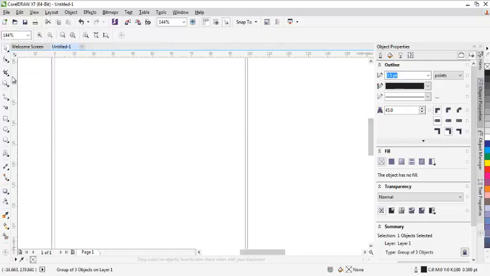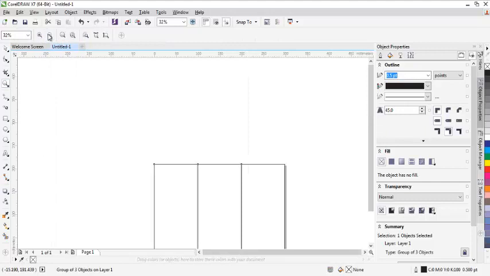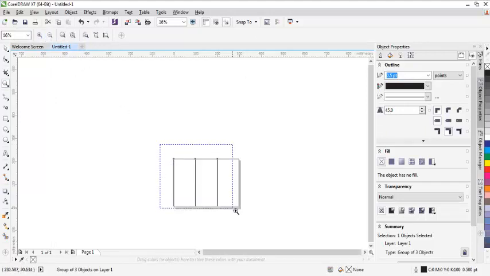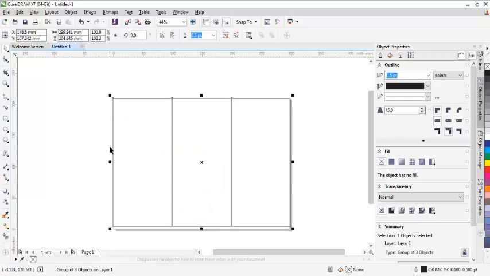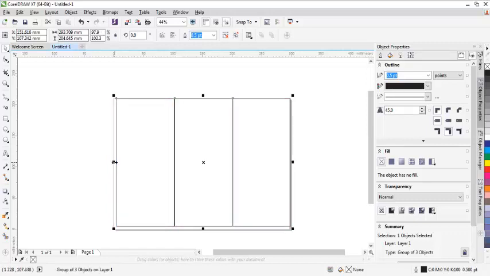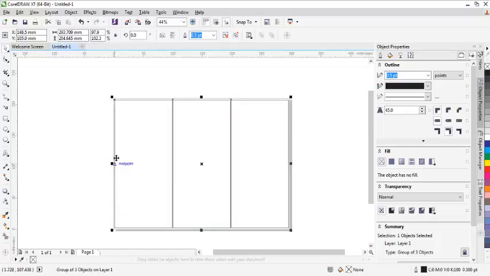Then I'll zoom back to see. Now I'll reduce this a bit. Then I'll click on P again. Now I am very okay with this, which is within the A4 size I have chosen.